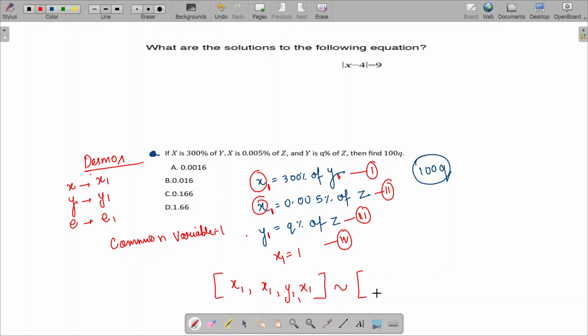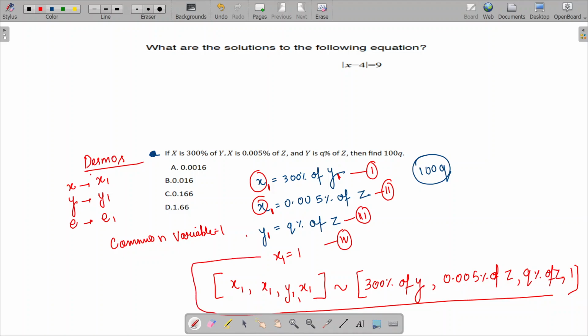Then you put this tilde sign, and in the next bracket you're going to write down all the expressions in a sequence which are in the right hand side. So 300% of y. Remember, whenever you write 300 and put the percentage sign, it automatically writes "of" with the percentage, so you don't have to type "of" separately. Then put a comma, 0.005% of z. Then again put a comma, write q% of z. And then in the last we have 1. Remember this 1, do not forget this.